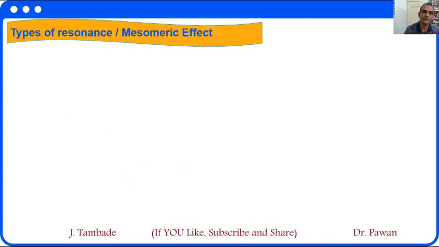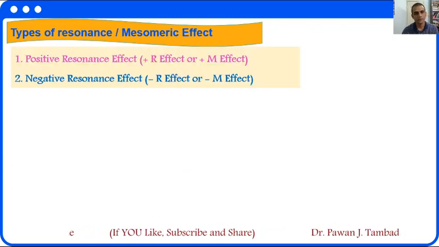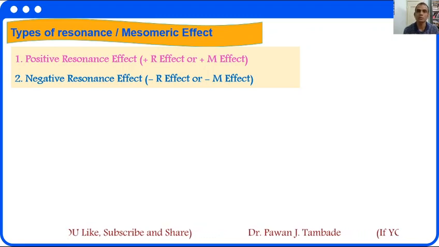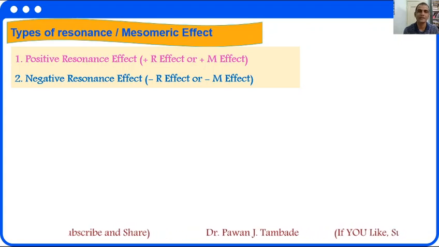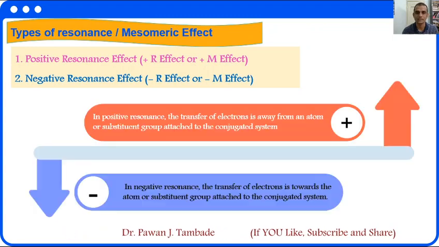Types of resonance or mesomeric effect. There are two types of resonance or mesomeric effect. First is positive resonance effect. It is abbreviated as plus R effect. It is also called as positive mesomeric effect and abbreviated as plus M effect. And the second type is negative resonance effect or minus R effect or minus M effect. We will see these two effects.